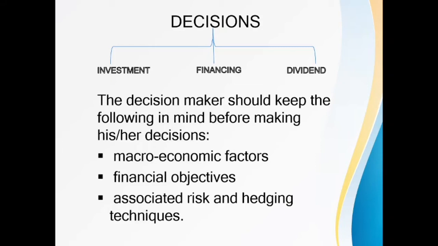You can say the potential benefits of innovation and the threats that change inevitably would bring, right? So it is necessary to reduce the amount of risk before any action is taken. That's why we use hedging techniques over here. These three factors should be kept in mind by the decision maker before he or she makes this decision.